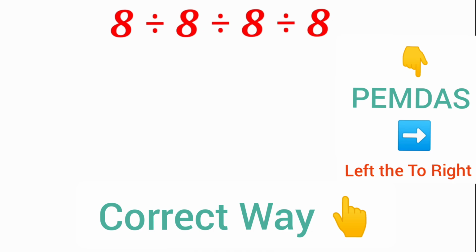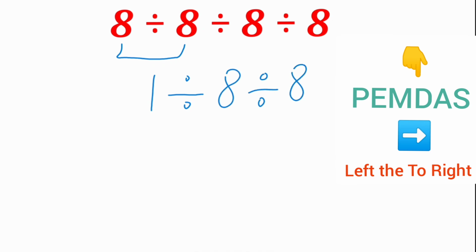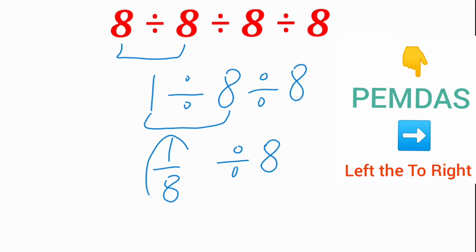Left to right. So 8 divided by 8 equals 1. Then divide 8. 1 divided by 8 can be written in the form of 1 over 8, divided by 8. So 1 over 8 divided by 8.